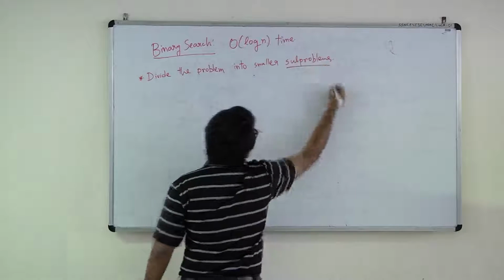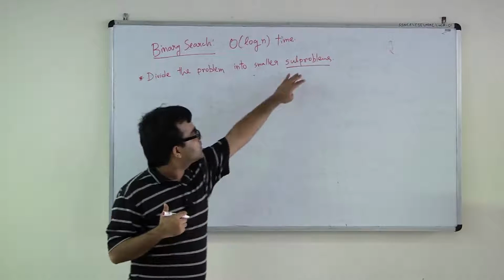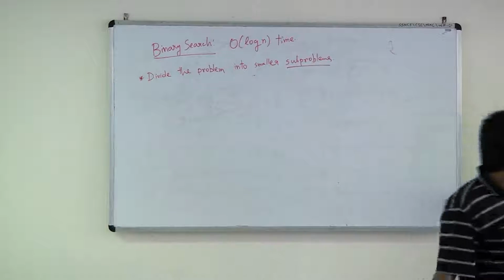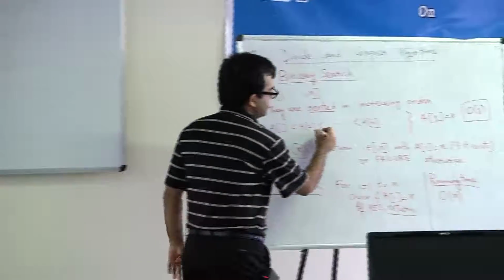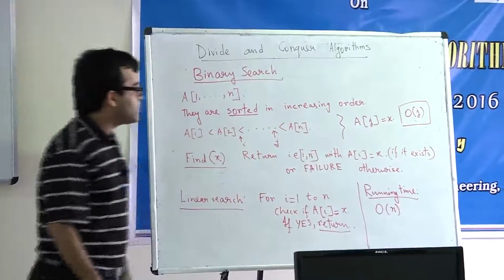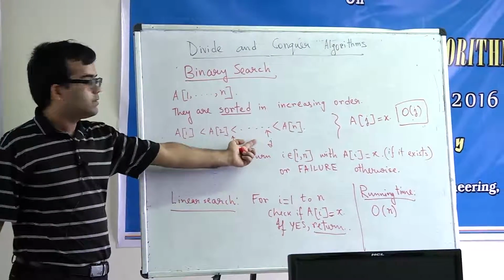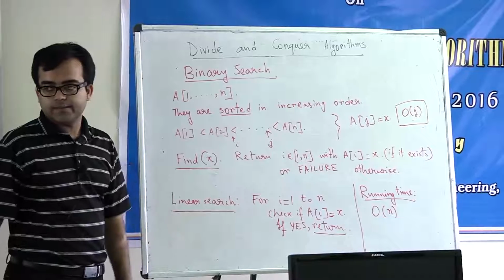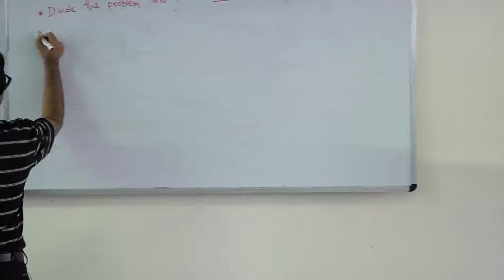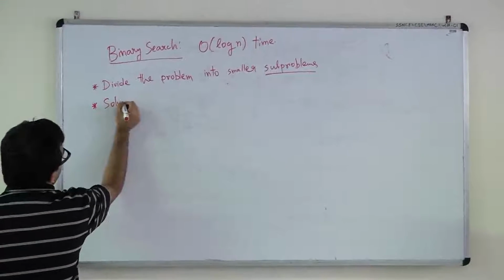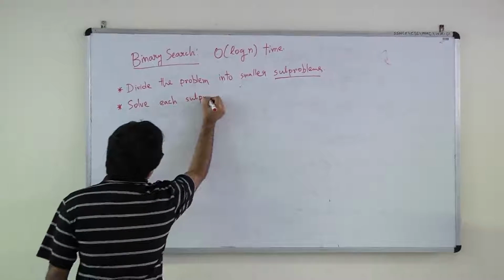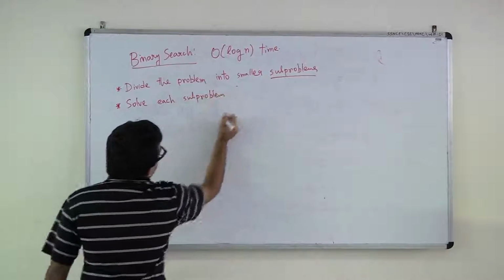What are these sub problems? I'll come to that. A sub problem means a problem of smaller size. Say for example, a sub problem for this will be, if I just give you two indices, say i here and j here, and ask you to find whether x belongs to the array in between these two indices, then this is a smaller sub problem. Then step 2 will be: solve each sub problem recursively.